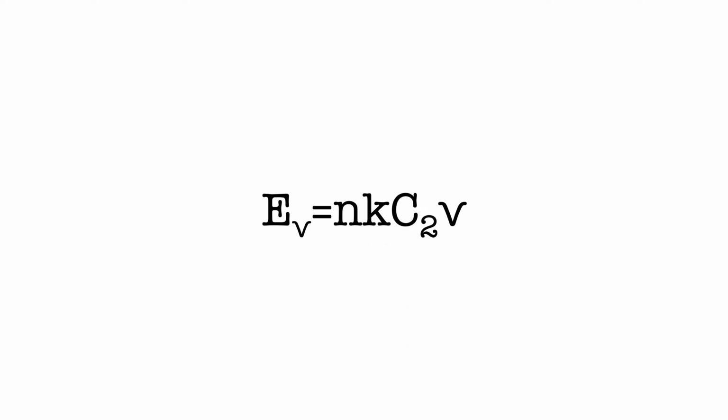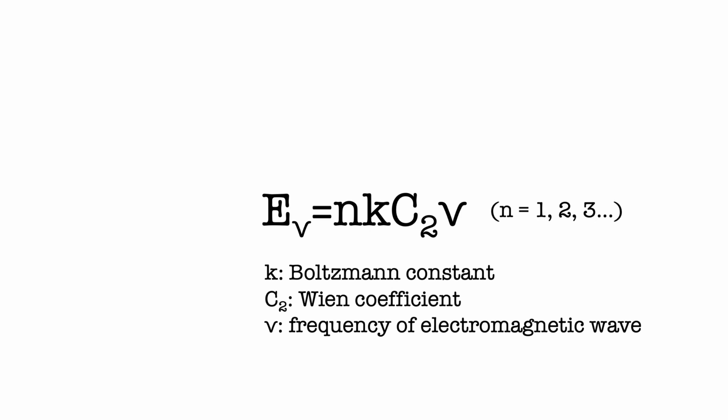E nu equals to nkc2 nu, where n can only be positive integers, and k is the Boltzmann constant, c2 is the Wien coefficient, and nu is the frequency of the electromagnetic wave. So it's literally a linear equation, a straight line on coordinates. But don't forget, n can only be positive integers, meaning the energy value of blackbody radiation can only be an integer multiple of a certain minimum value, and the minimum value is kc2 nu.